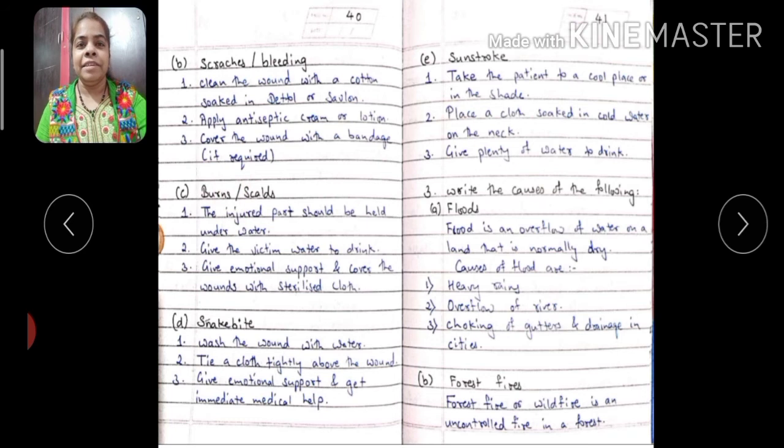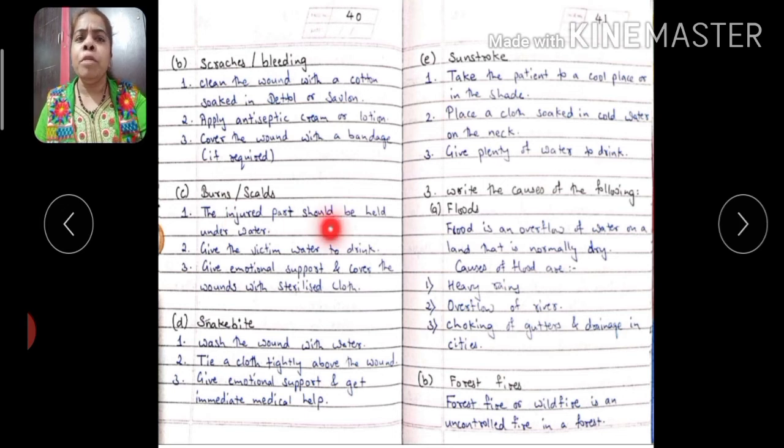Burns, scalds. Burns means when you are getting burnt because of some dry object, and scalds means when you are getting burnt because of wet objects, for example boiling water. Okay, that is a scald. And burns is when you are getting burnt and it is in dry condition.